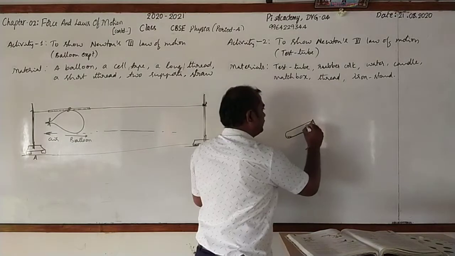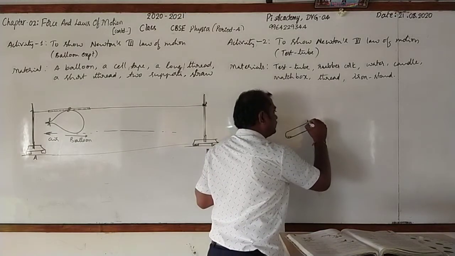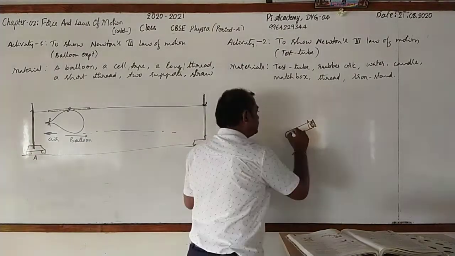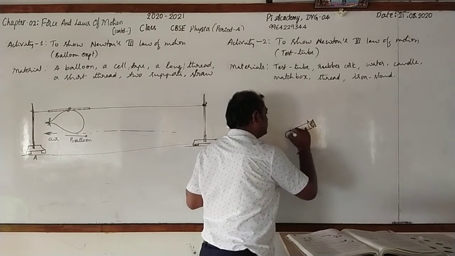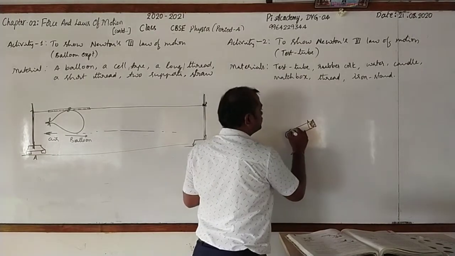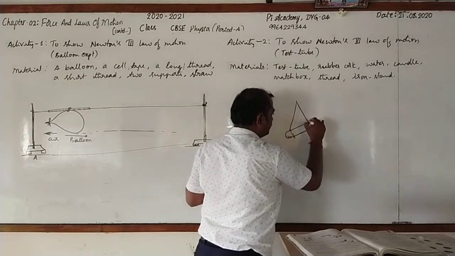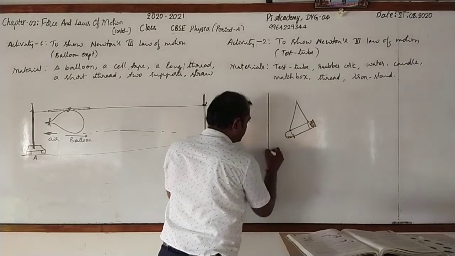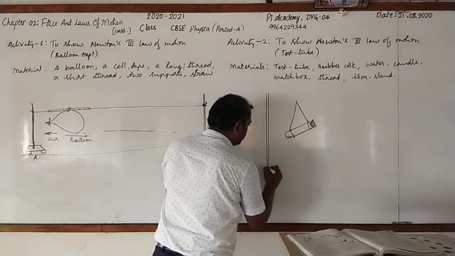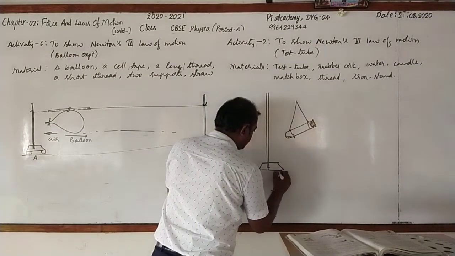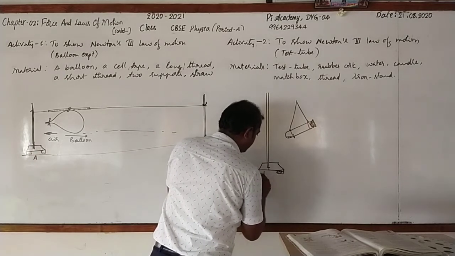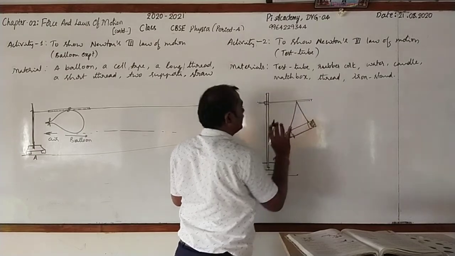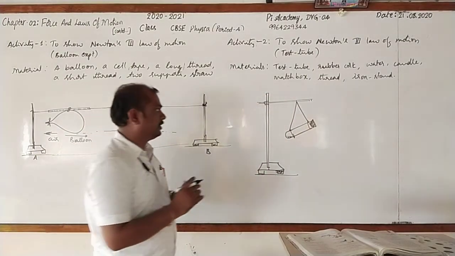Take a thread, tie one end of the thread near the mouth of the test tube, and another near the end of the test tube, and it should be suspended freely with the help of the iron stand like this. Observe it. This is an iron stand. Look here, this arrangement is suspended using the iron stand. Clear?